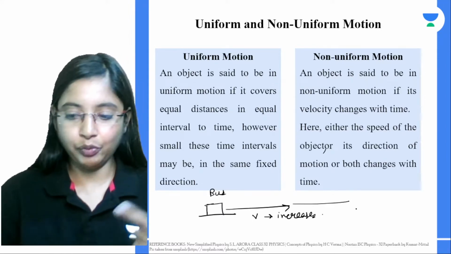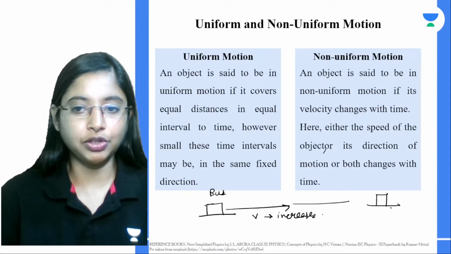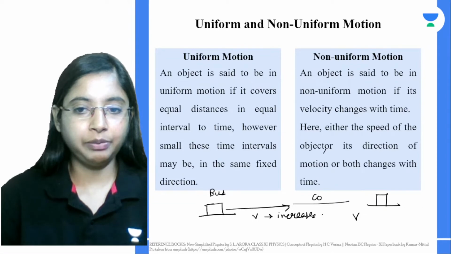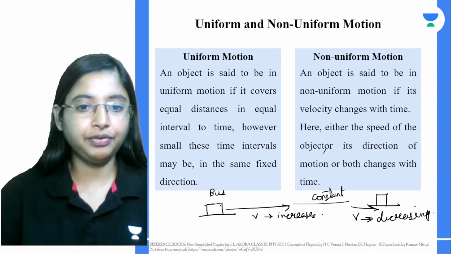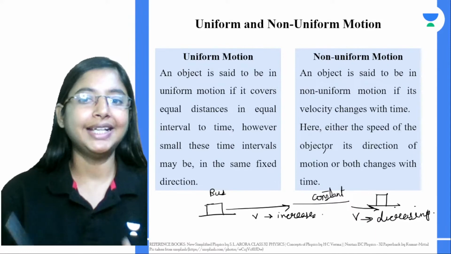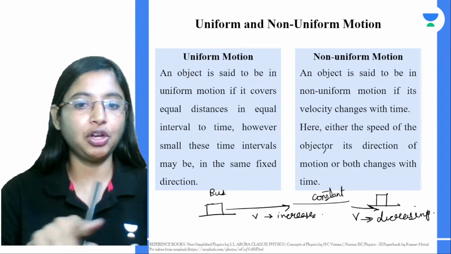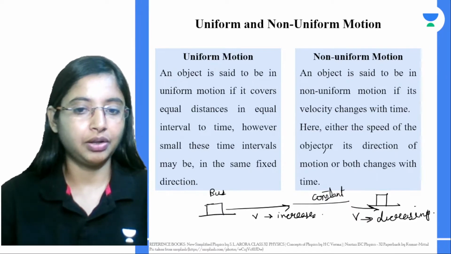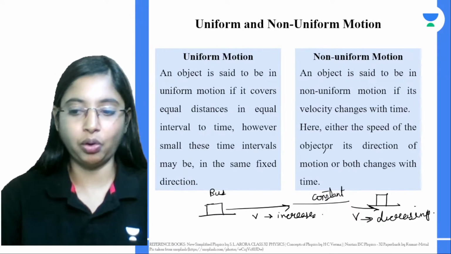Then it slowly slows down as another bus stop comes, and it comes to a stop. In this gap, velocity is decreasing. So from the start to the stop, the object is traveling with different velocities. The velocity is changing with time, and not just the velocity, the direction also can change. This is an example of non-uniform motion.